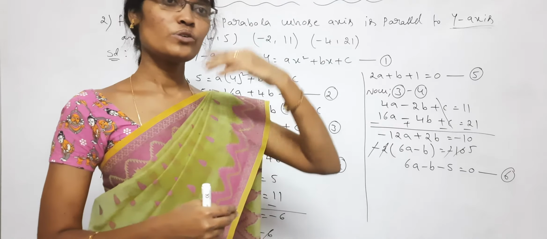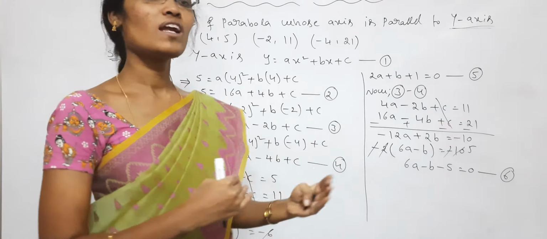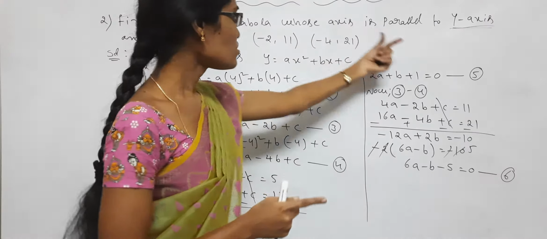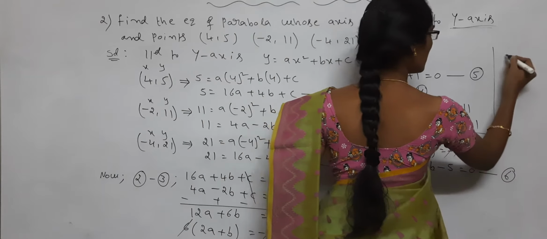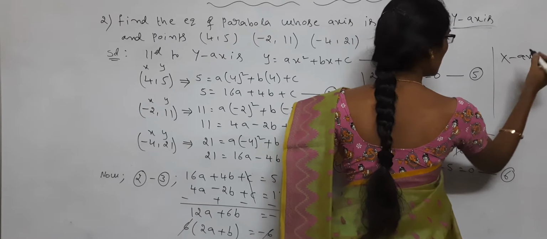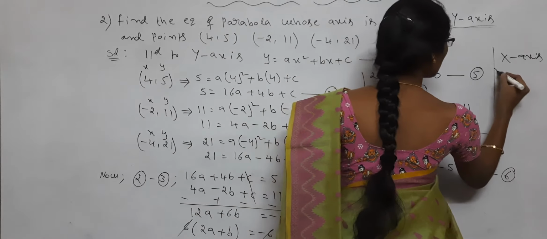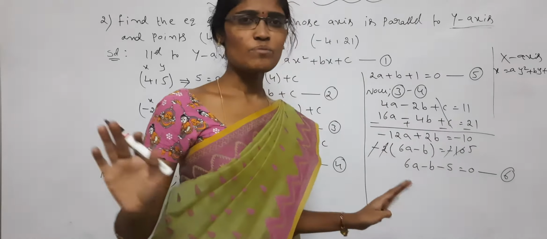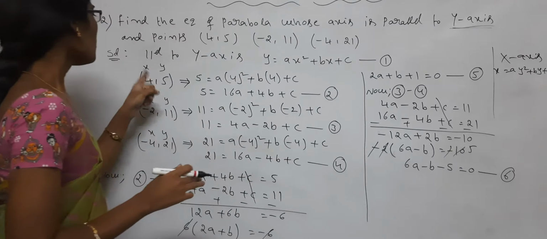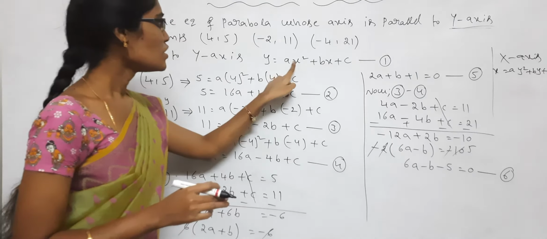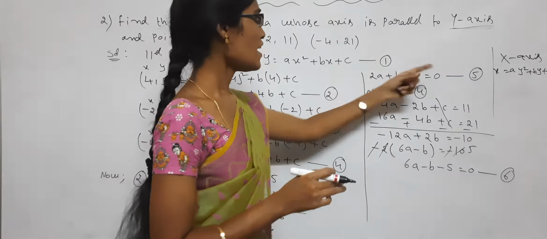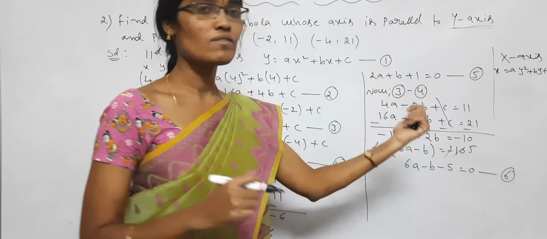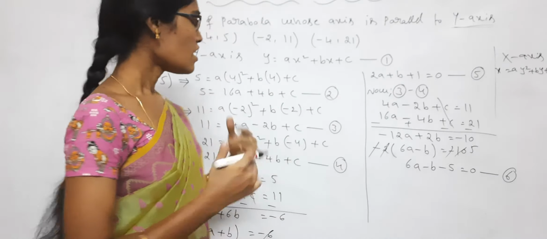Suppose in this question you are given the x-axis, which formula do you have to take? x is equal to ay square plus by plus c. Okay, remember this. So, parallel to the y-axis, y is equal to ax square plus bx plus c. And suppose the x-axis is given in this question, you have to take x is equal to ay square plus by plus c in this place. Okay, again same process.